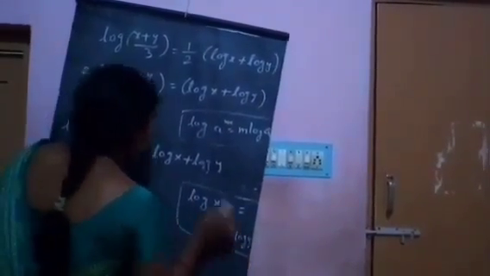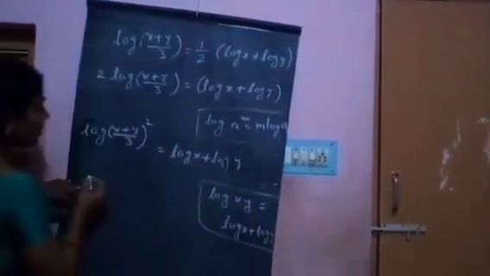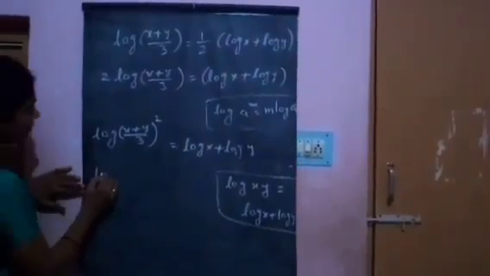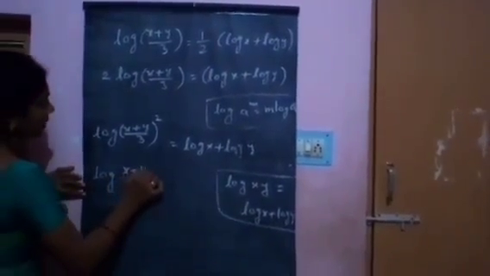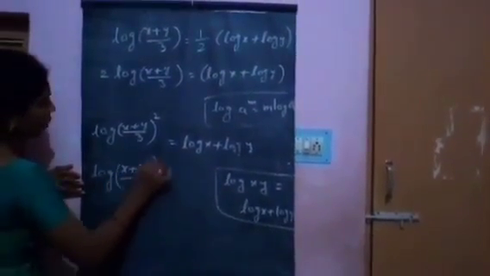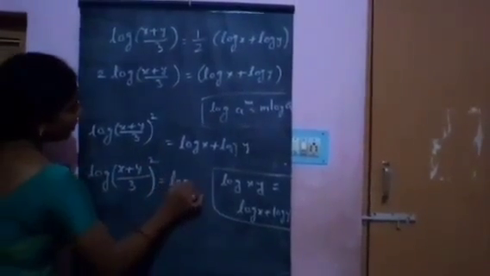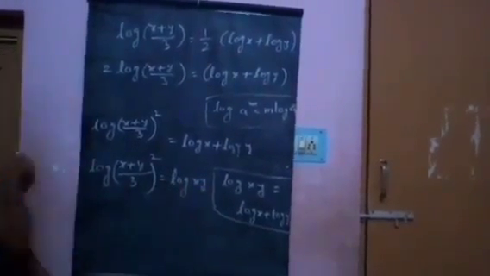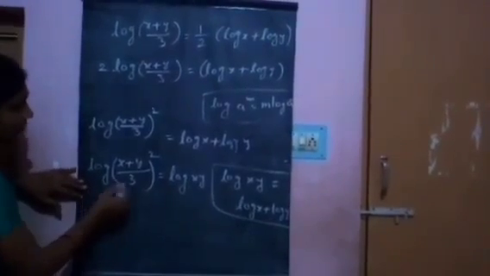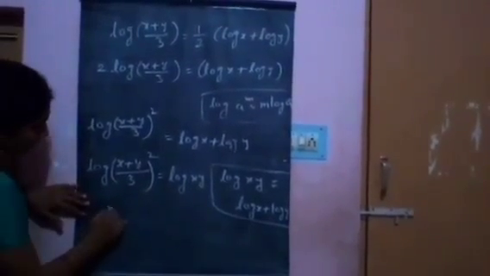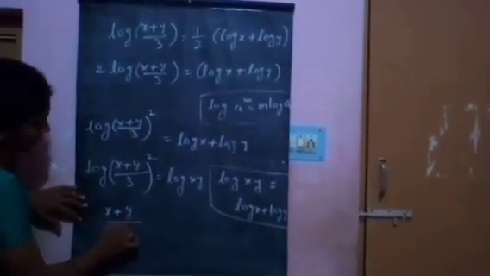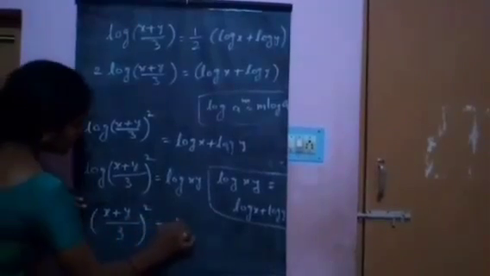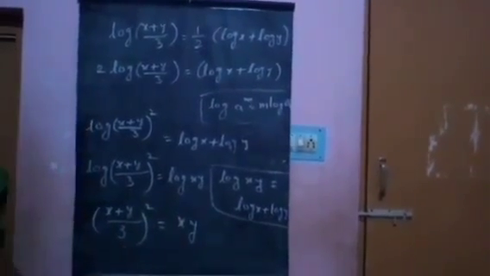Using log x plus log y equals log xy, log of x plus y by 3 whole square equals log xy. Cancelling log on both sides, x plus y by 3 whole square equals xy.